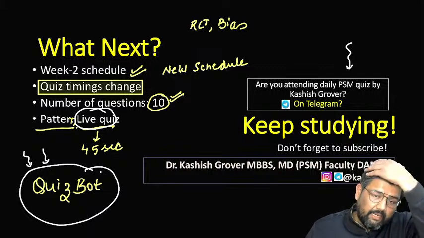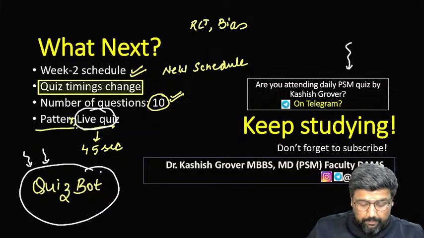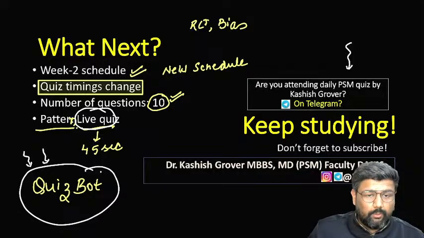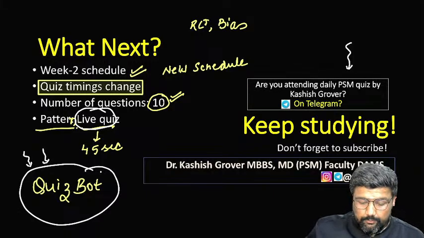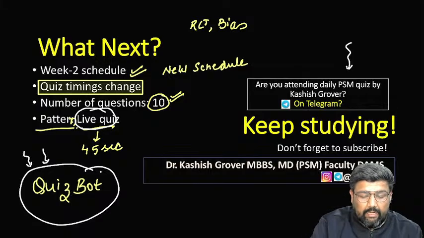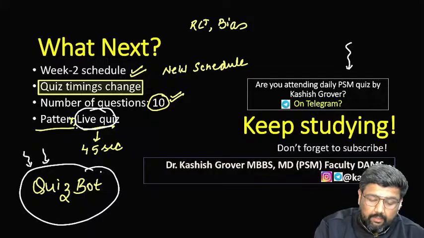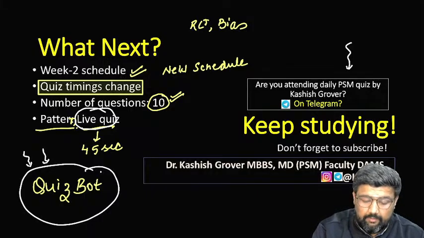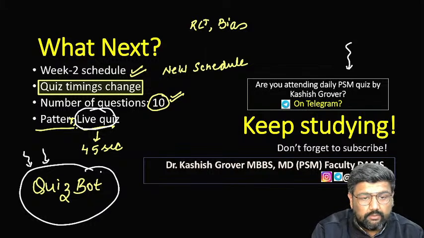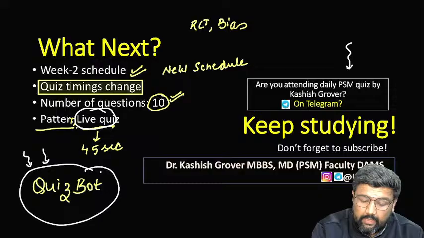But I like that we want to prepare you, and I want to give you 45 seconds to attempt a question. That is what we want. I will definitely try. We will keep one live quiz, and after the live quiz, for those who missed, I'll give the link and questions will be shared in the channel. Is that fine? Thank you, Rohan.